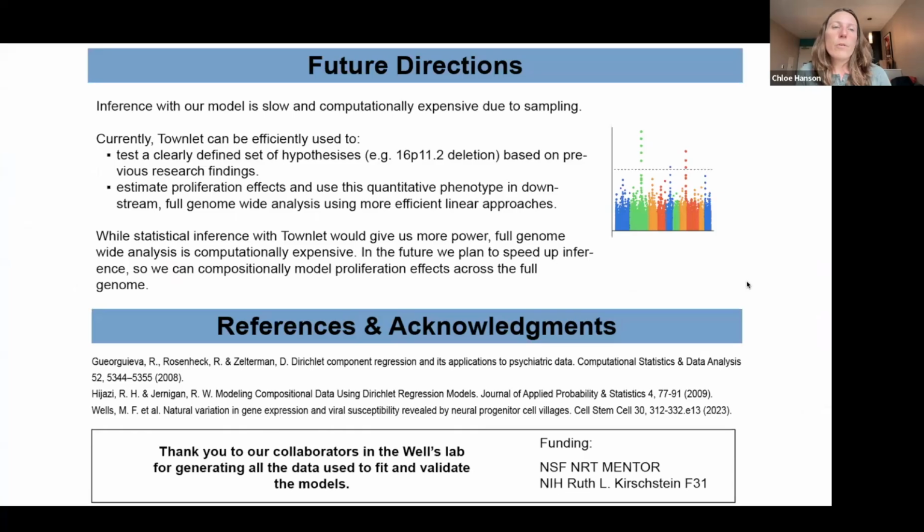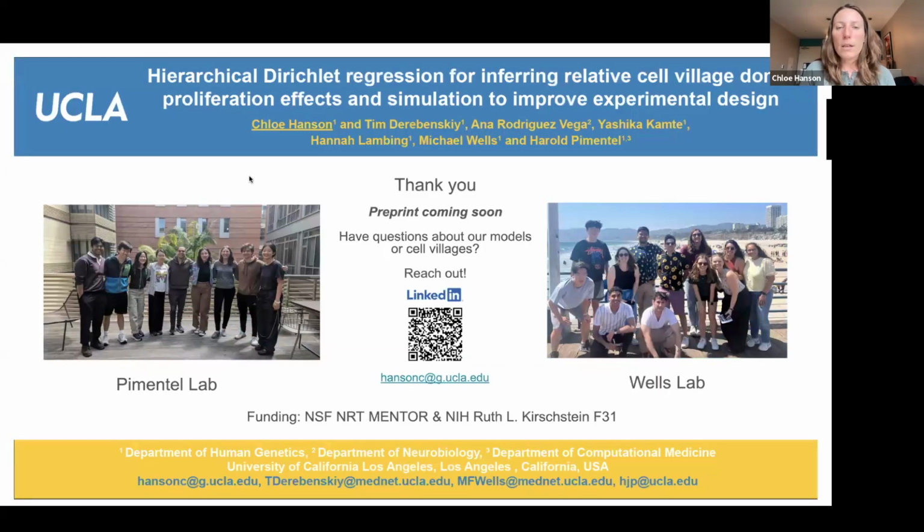So for future directions, inference with our model is currently slow and computationally expensive due to the sampling. Right now we can test a clearly defined set of hypotheses that we base on previous research findings, or we can use the proliferation effects to estimate a quantitative phenotype for downstream full genome-wide analysis using more efficient approaches. In the future, we want to speed up inference so we can compositionally model proliferation effects across the full genome.